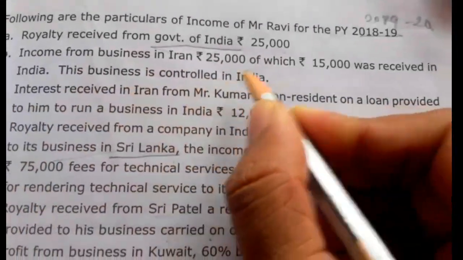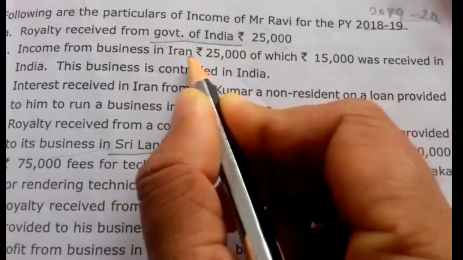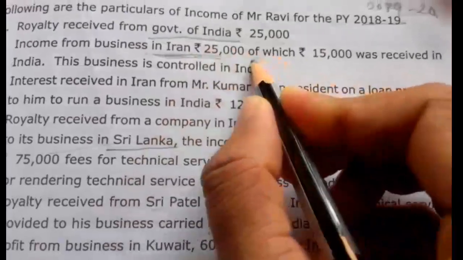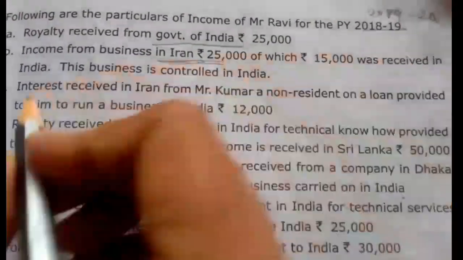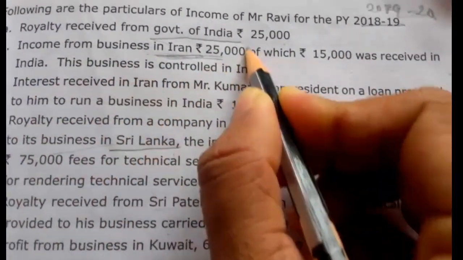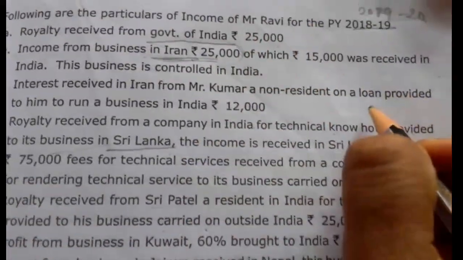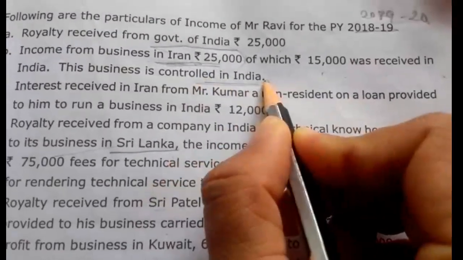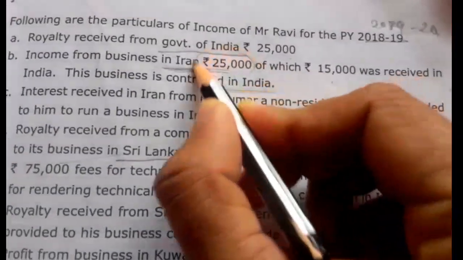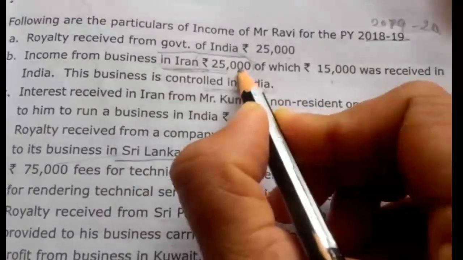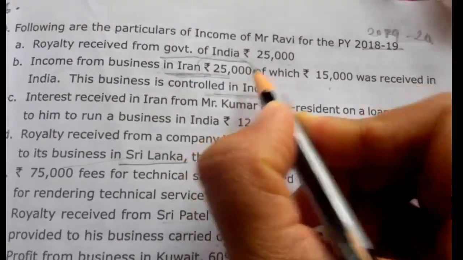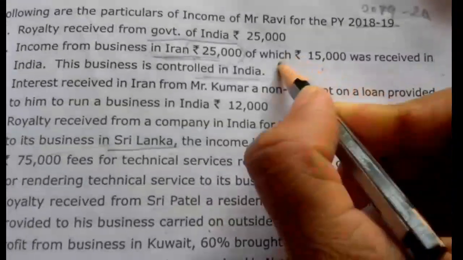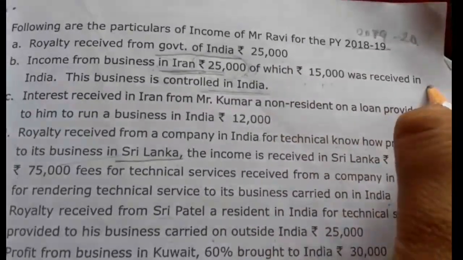Next, income from business in Iran. The business is situated in Iran, of which 15,000 was received in India. So 25,000 is a foreign income, of which 15,000 was received in India. This business is controlled in India. So here, since it is foreign income from Iran, it is taxable in the hands of ordinarily resident. 25,000 is taxable, of which 15,000 was received in India.